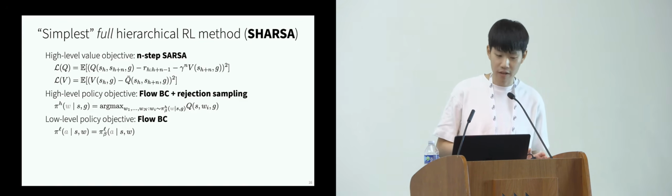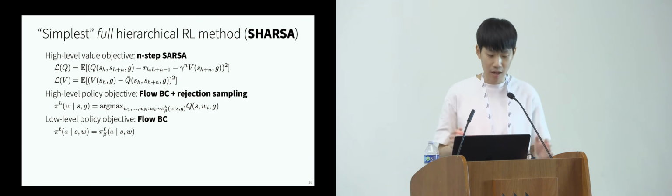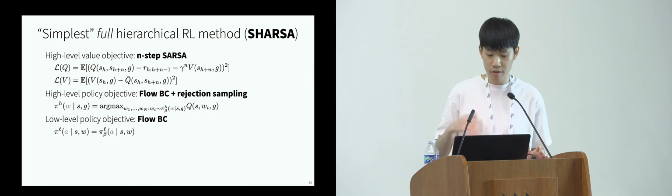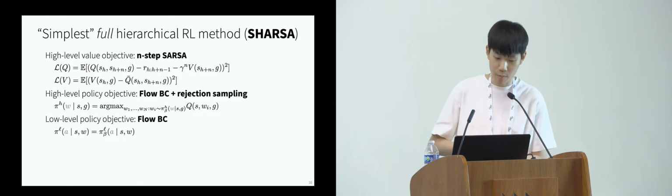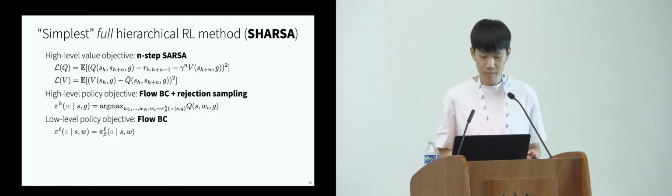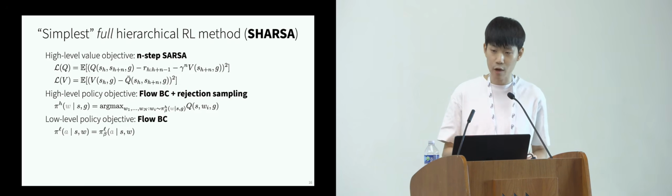For the length of the talk, I'm not able to go through all the details, but at a high level, the value learning objective is n-step SARSA. So it's basically n-step returns to perform value horizon reduction. And we train two-level policies, a high-level policy and a low-level policy, and both of them are trained with flow behavior cloning. And then we also apply rejection sampling to the high-level policy to enable RL in some sense. So this is a really simple method, but it performs both policy and value horizon reductions by using n-step returns and hierarchical policies. And that's what we call SHARSA.